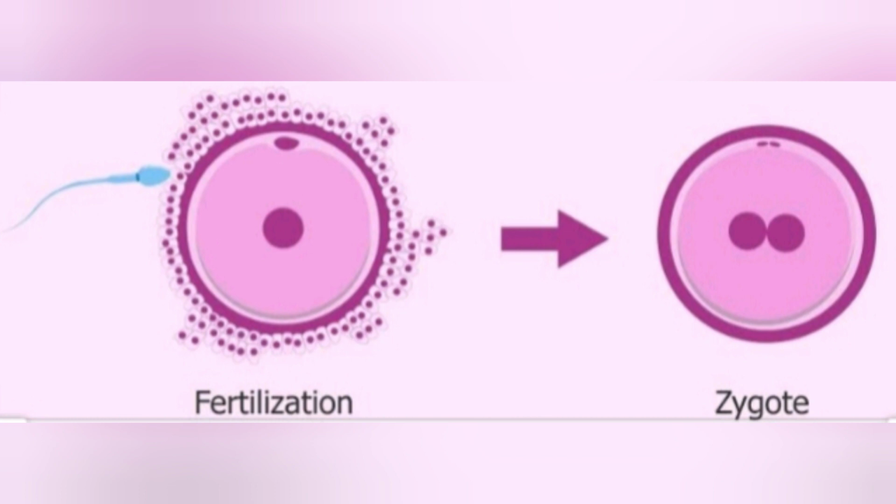Starting with the next stage, that is fertilization. It is also called syngamy. Fertilization is nothing but the fusion of the male and the female gamete. The two gametes are haploid and fuse to form a diploid zygote.